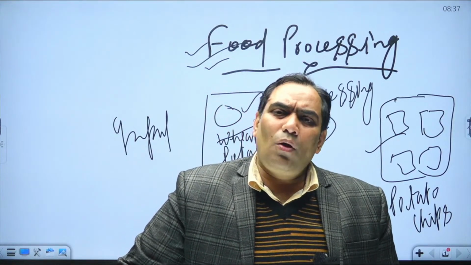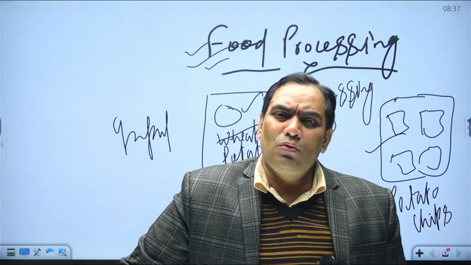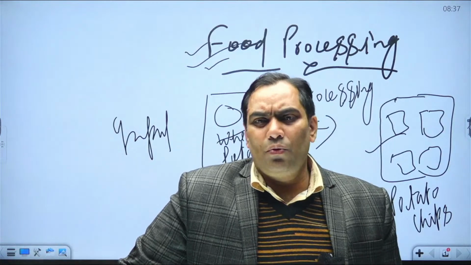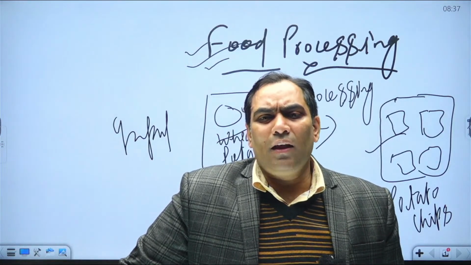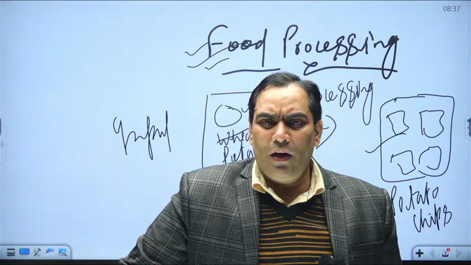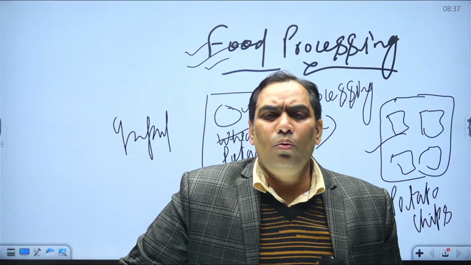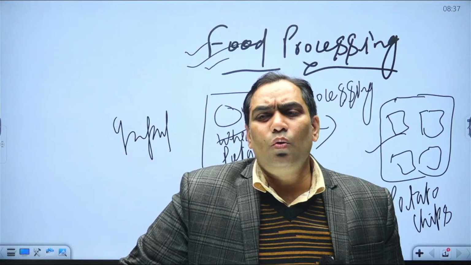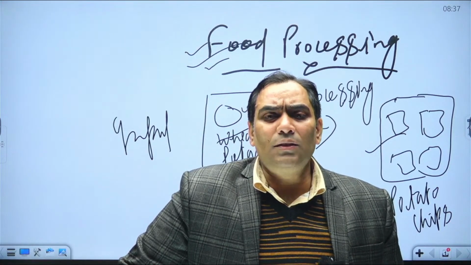So our topic is processed food only. First I will try to define what the meaning of processed food is. Processed food means transforming a raw material or food item into a new one, new goods. And why are we transforming it? Just to enhance its shelf life.